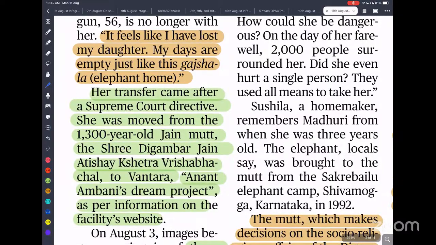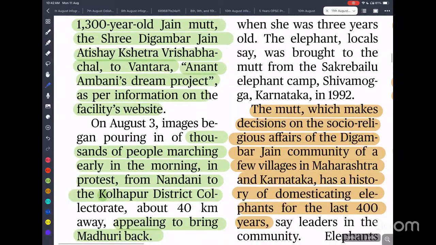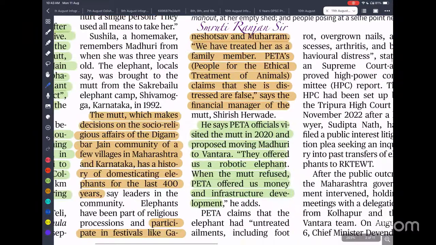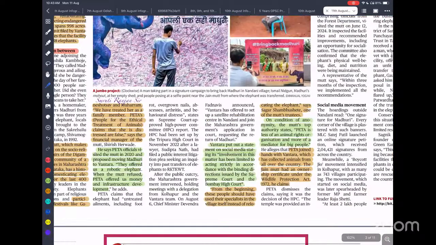So the elephant was initially part of the Jain math. Later on it was transferred to the village, and after that PETA filed for the provision of ethical treatment of the animal. So they filed a case in the Supreme Court. They requested that for better treatment it needs to be transferred to the Vantara.